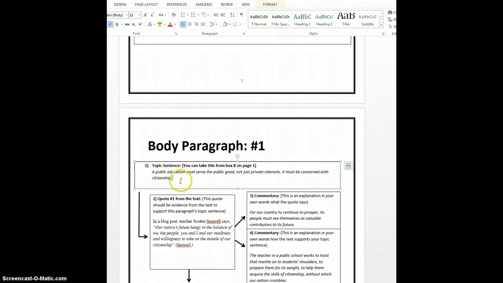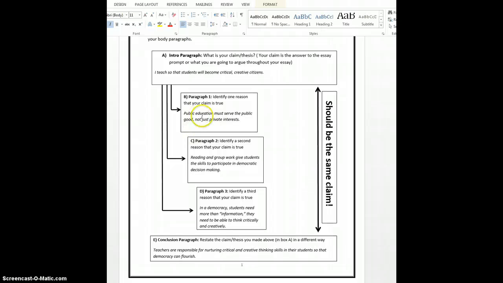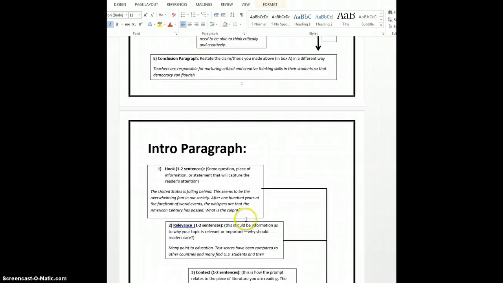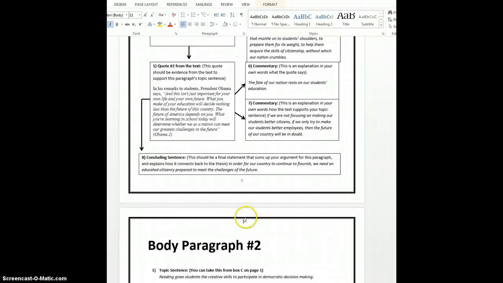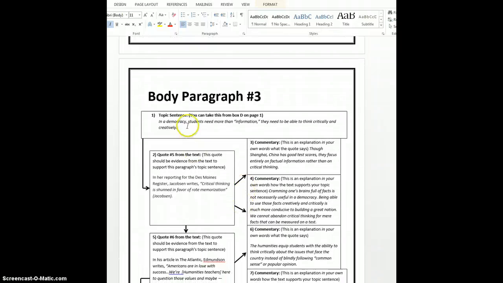So for me, I have public education must serve the public good, not just private interests. It must be concerned with citizenship. And you can see that is what I had up here. So let's use paragraph 3 as an example for how to fill out this planner. My paragraph 3, my main idea is, in a democracy, students need more than information. They need to be able to think critically and creatively. And so I copy and pasted that down into my paragraph 3. So you can see I have the same thing written here.